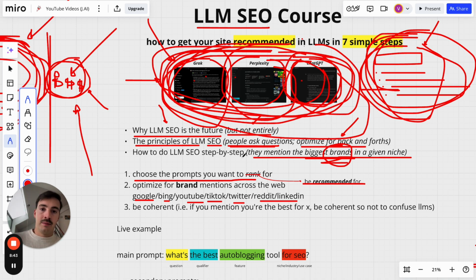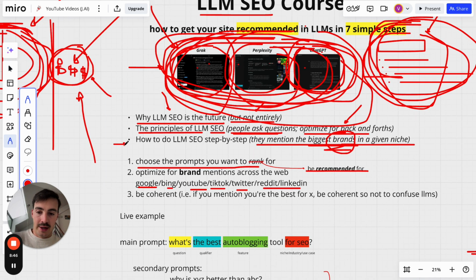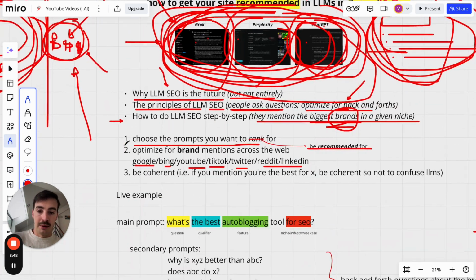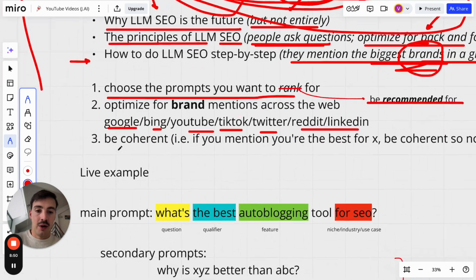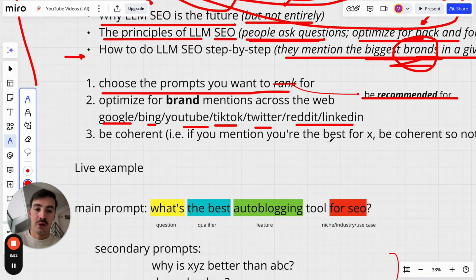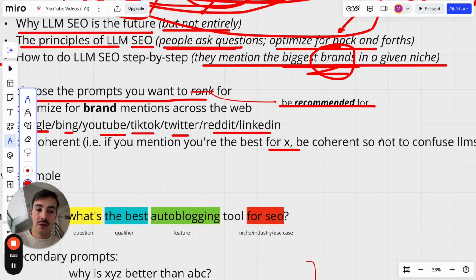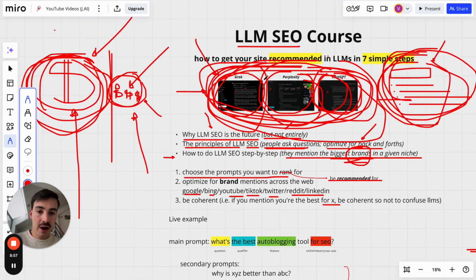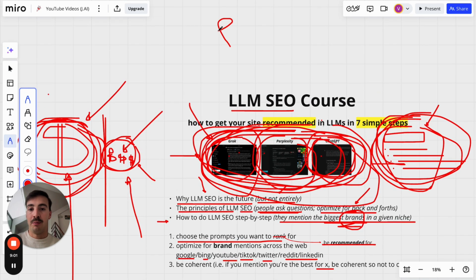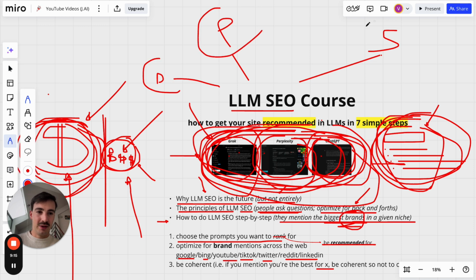Hopefully this makes sense. Now, third, I'll give you a list of all the things you need to do, but third is got to be coherent. So if you mention anywhere on the web that you're the best for XYZ, be coherent so you don't confuse these LLMs, because they're pulling in info from all across the web. If you're saying that you're the best product for plumbers and the best product for surgeons and the best product for doctors, they're going to think of you as this very broad solution, great for all these different niches.